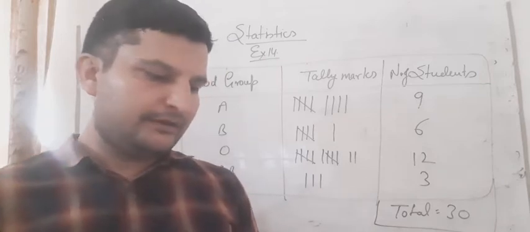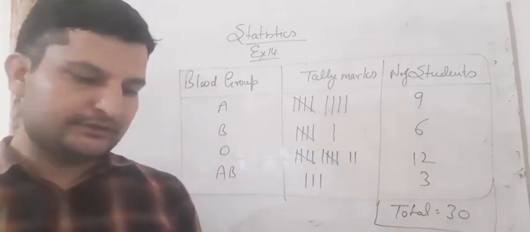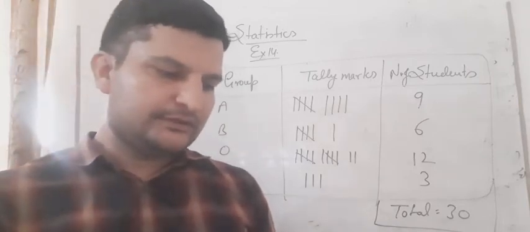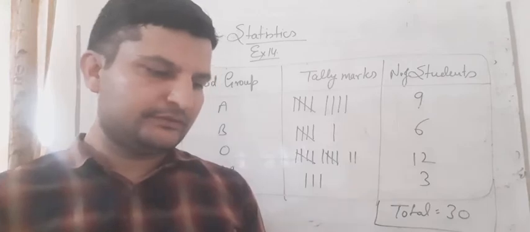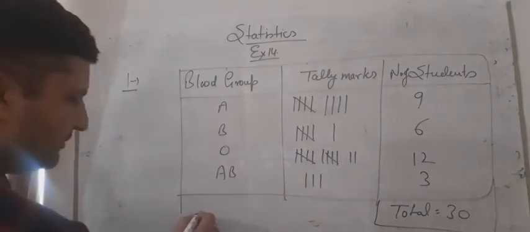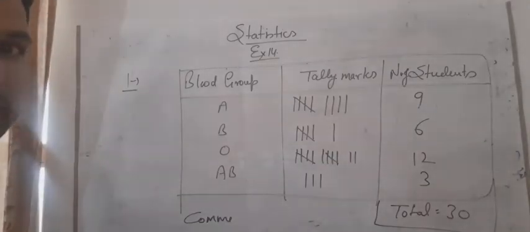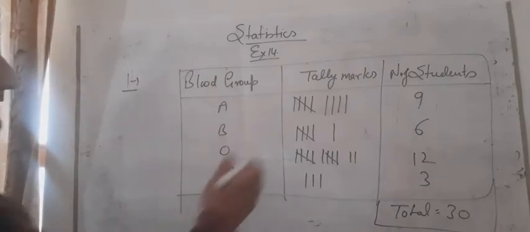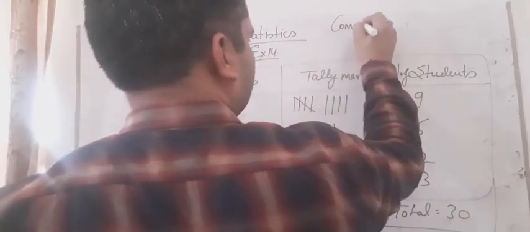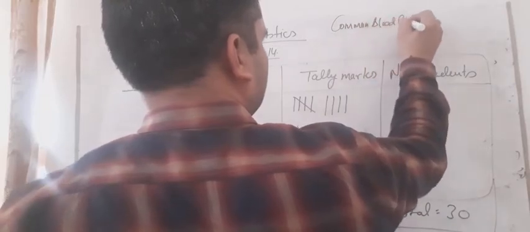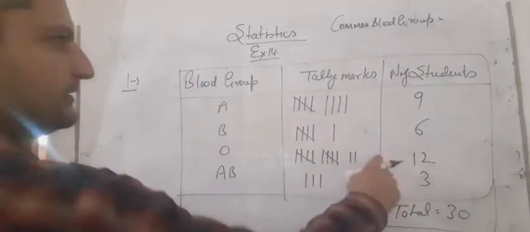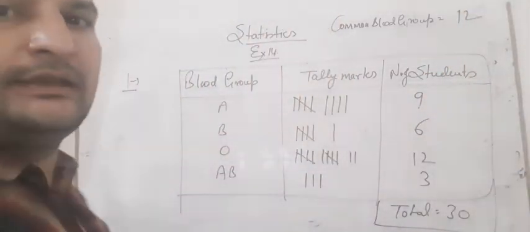So what we have to find in this question, which is the most common and which is the rarest blood group among these students. Common is which is coming more, common blood group, it is not visible, so I am writing it here. Common blood group is 12, and rarest means which is coming less, जो सबसे कम है.